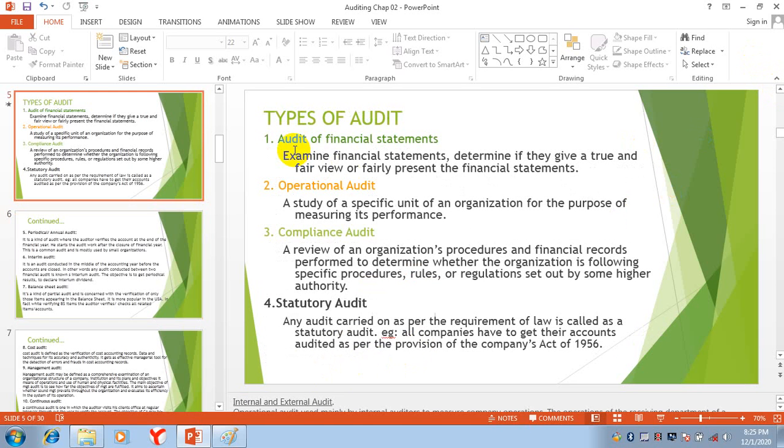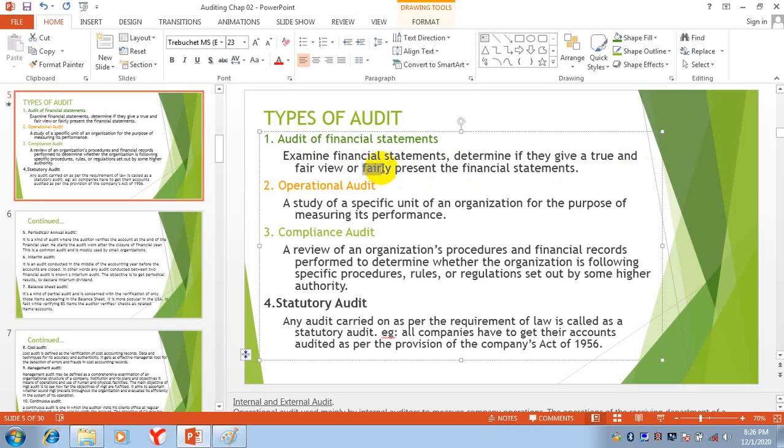So we discussed different types of audit. The first one was financial statements audit. In financial statement audit, our concern is to see whether the financial statements give a true and fair view, are free from errors and frauds, and are fairly presented.